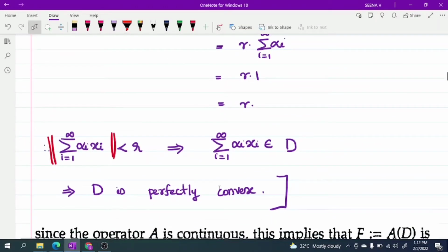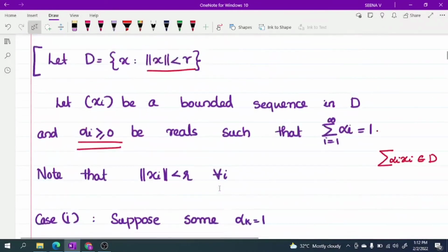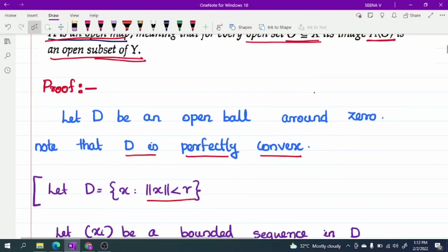So, D is perfectly convex. So, for the exam, you have to write only this: let D be an open ball around 0. Note that D is a perfectly convex set.